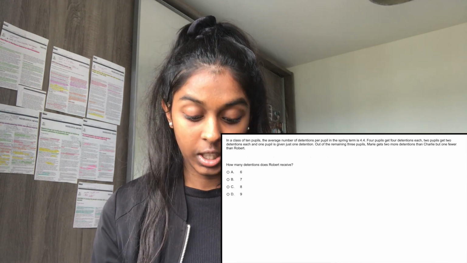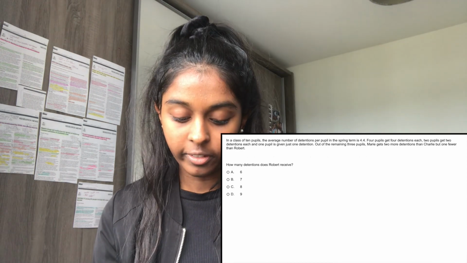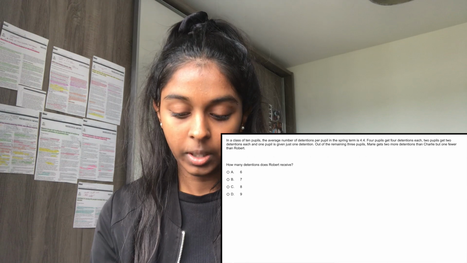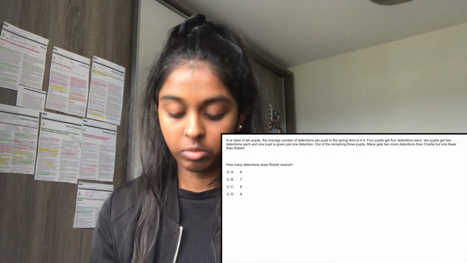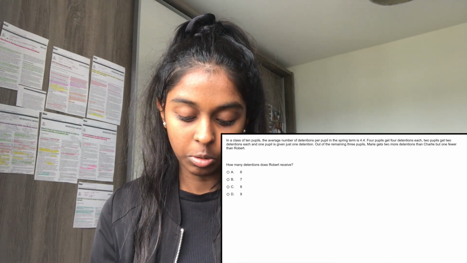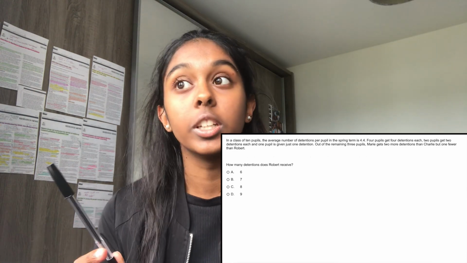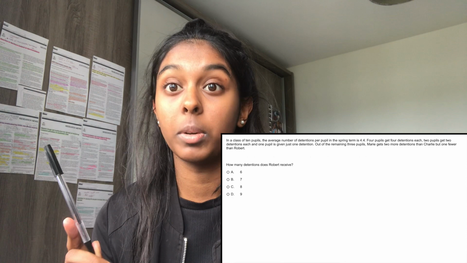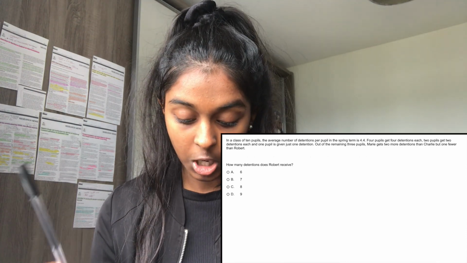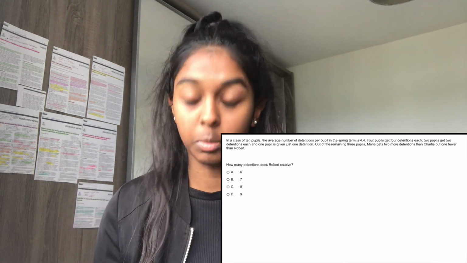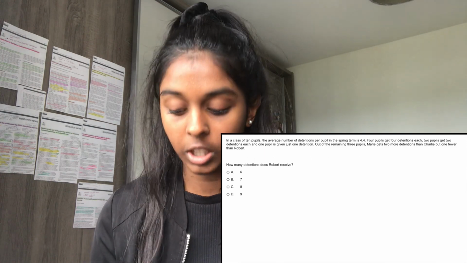Now I'm going to add all of these algebraic expressions together to give me 3x plus 5. And I know that 3x plus 5 gives them a total of 23 detentions. So if I just solve the equation, I get x is equal to 6. But what I have to remember is that x is only Charlie's, and the question asked me how many detentions does Robert receive. So the answer is going to be 6 plus 3, because Robert's expression is x plus 3. So Robert has 9 detentions.